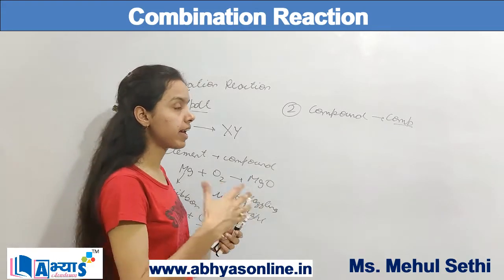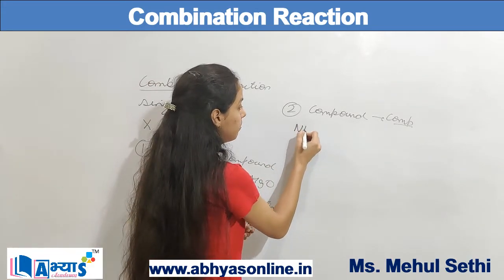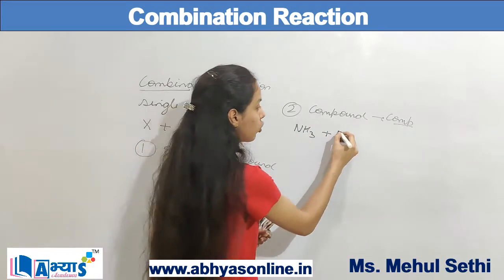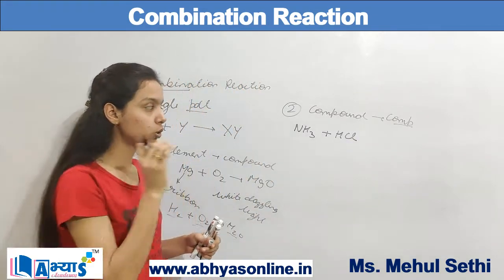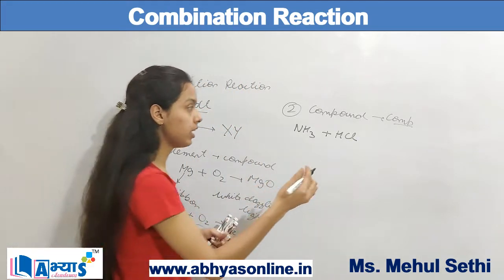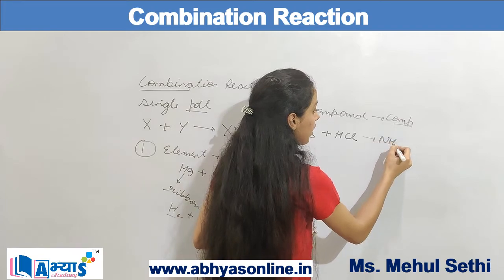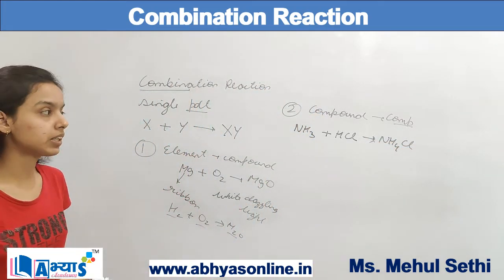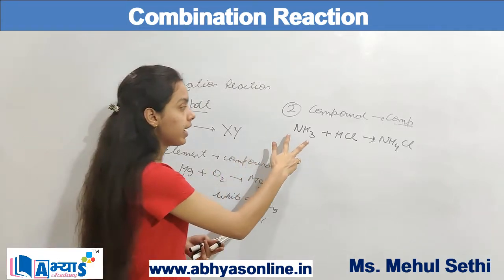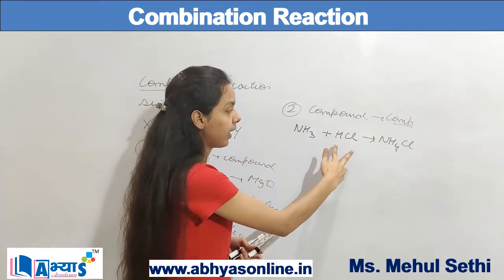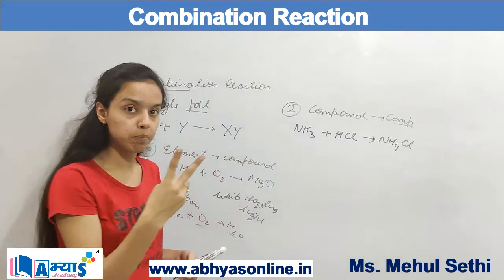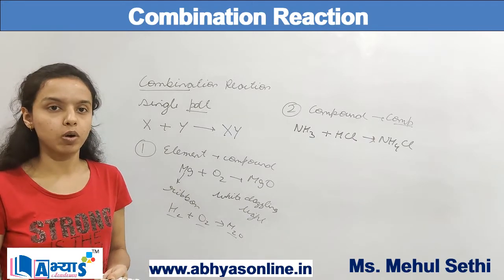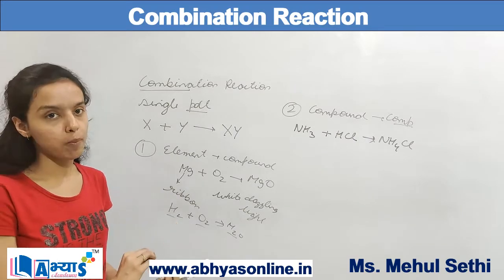For example, ammonia, NH3, reacts with HCl, hydrogen chloride, to form NH4Cl, which is ammonium chloride. So the two reactants, ammonia and hydrogen chloride, are compounds, and the final product, ammonium chloride, is also a compound. It is also an example of a combination reaction.